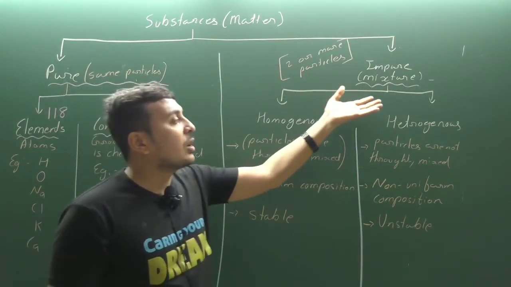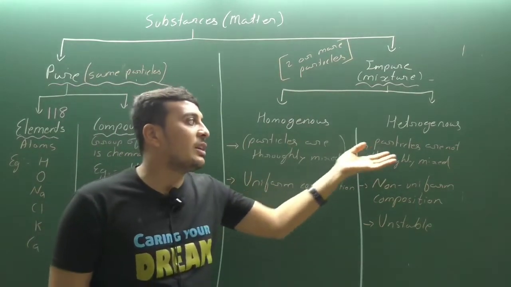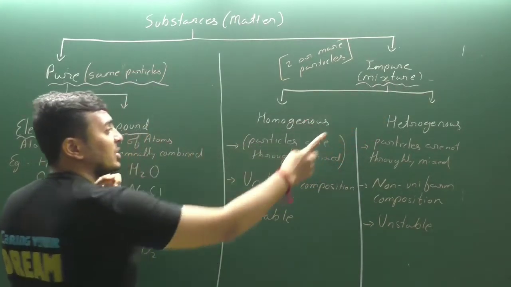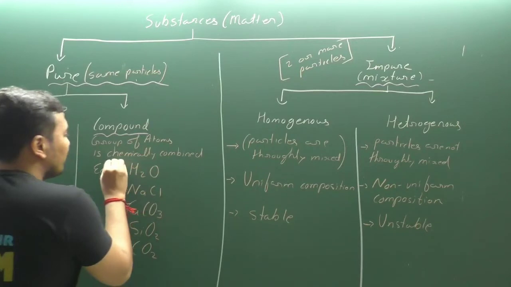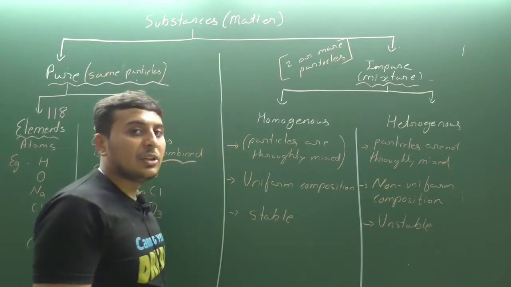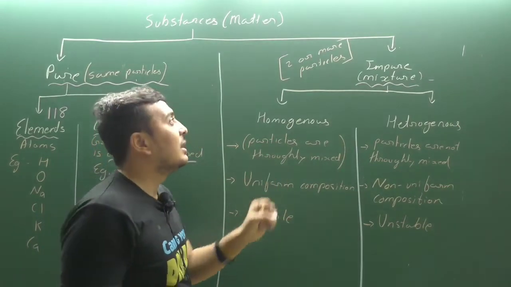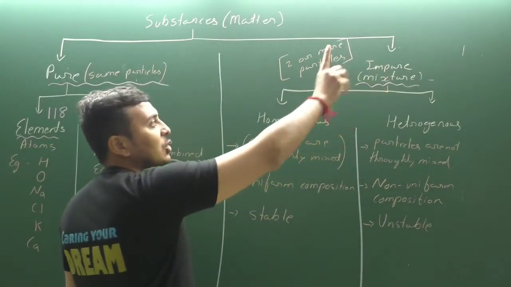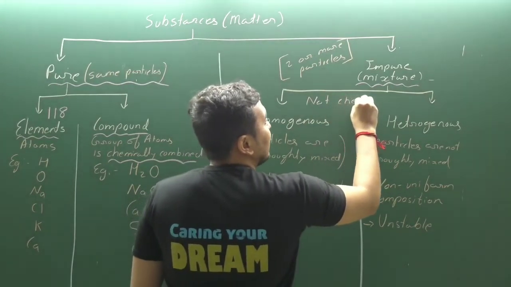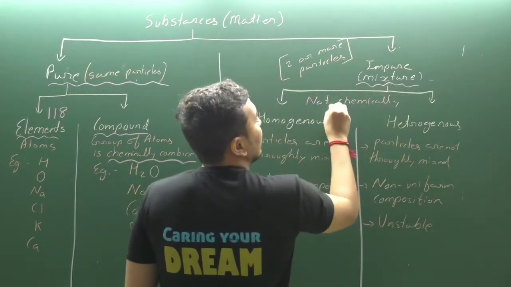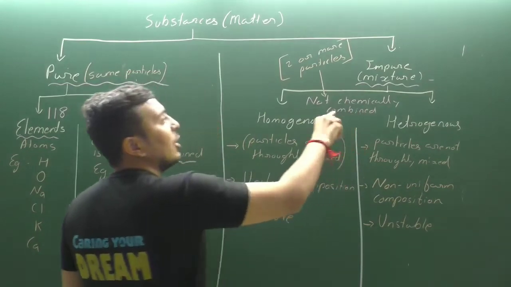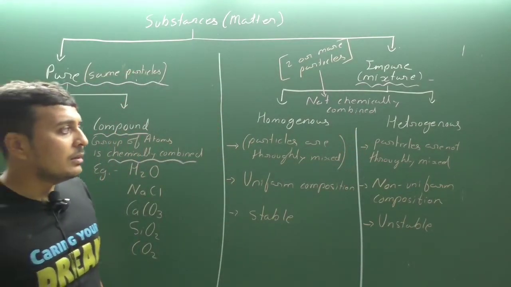Now if we talk about impure substances, there are homogeneous mixtures and heterogeneous mixtures. Now the difference between mixture and compound: compounds are chemically combined. In a mixture, they are just mixed with each other. Two or more particles are mixed, not chemically combined. Clear? So you can remember here, they are not chemically combined.